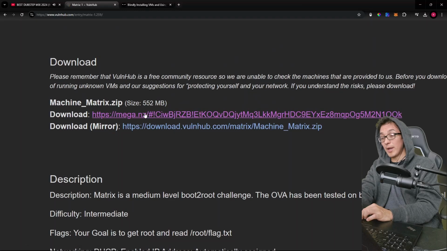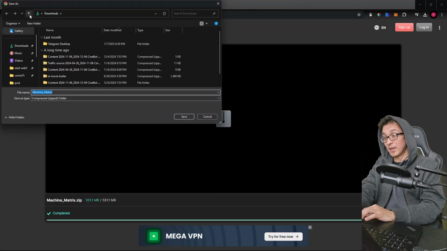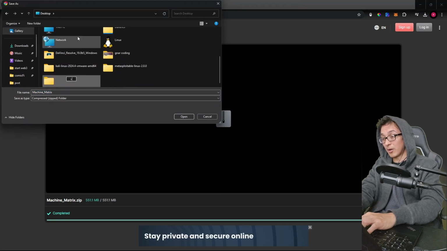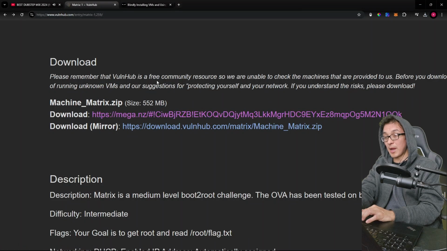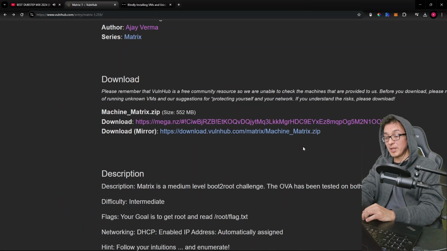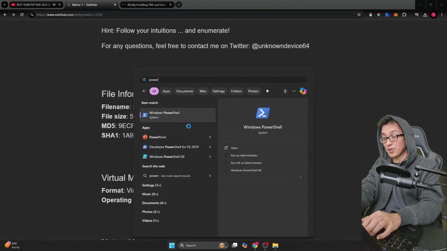So we're going to go ahead and download this VM by clicking this link here. I'm going to click save, and I'll put this on my desktop. I'm going to make a new folder, and I'm going to call it VulnHub. Now, before you extract it, you want to make sure that this download is legitimate. So let's go back into our VulnHub page, and we see here there are 2 hashes that we can compare on our zip file. So let's go ahead and pop open a PowerShell.